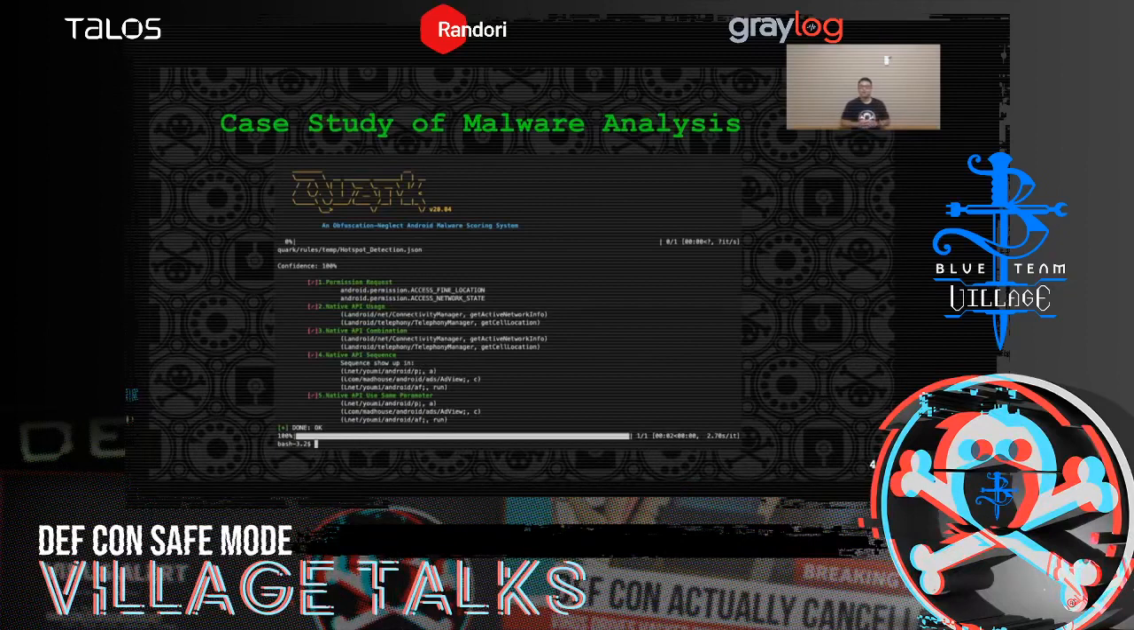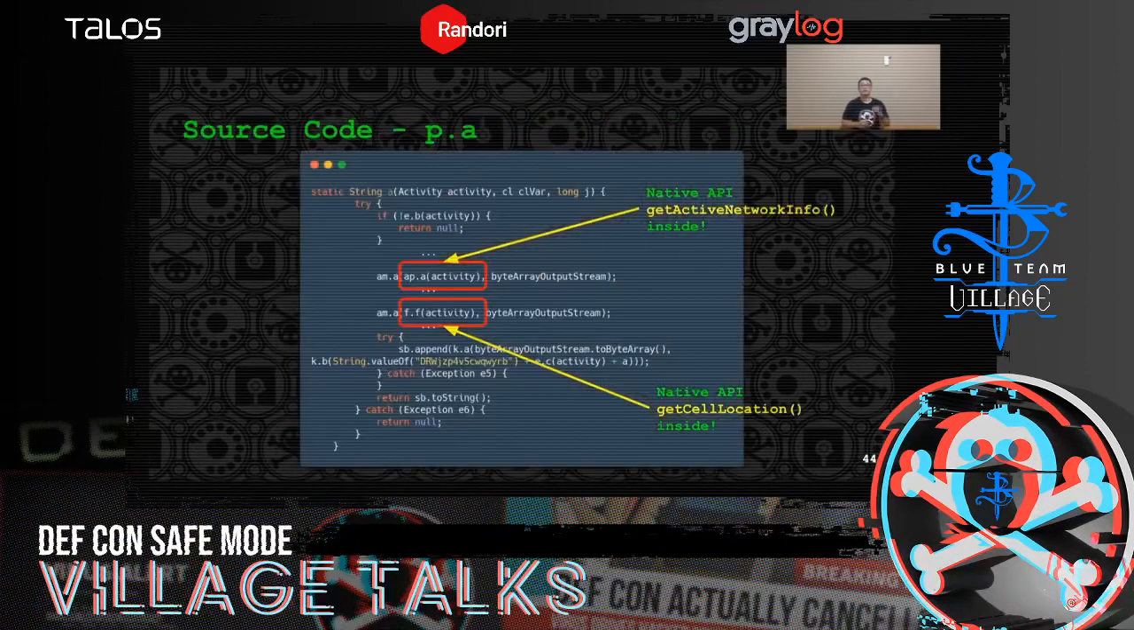So we just pick function p.a. Now let's see the source code. Let's first locate the function p.a. And we found that there are 2 functions that contain the 2 native APIs respectively. They are ap.a and f.f.